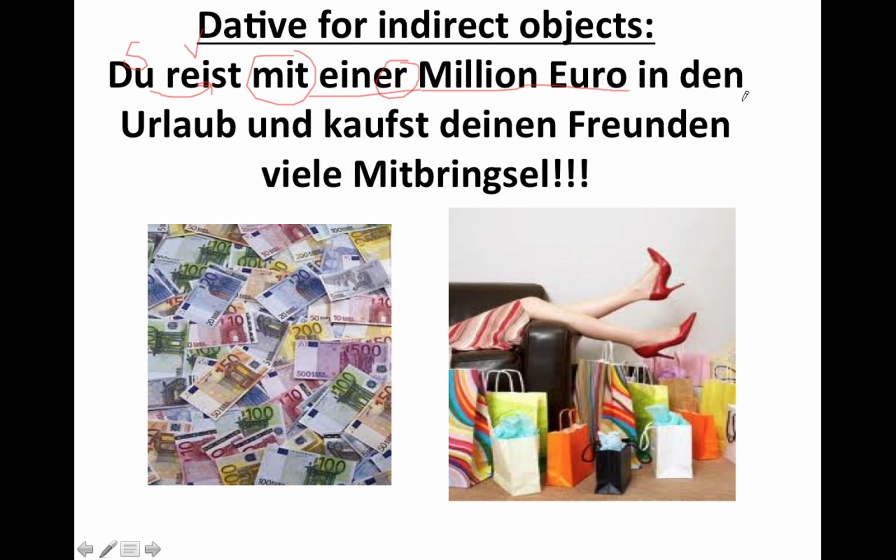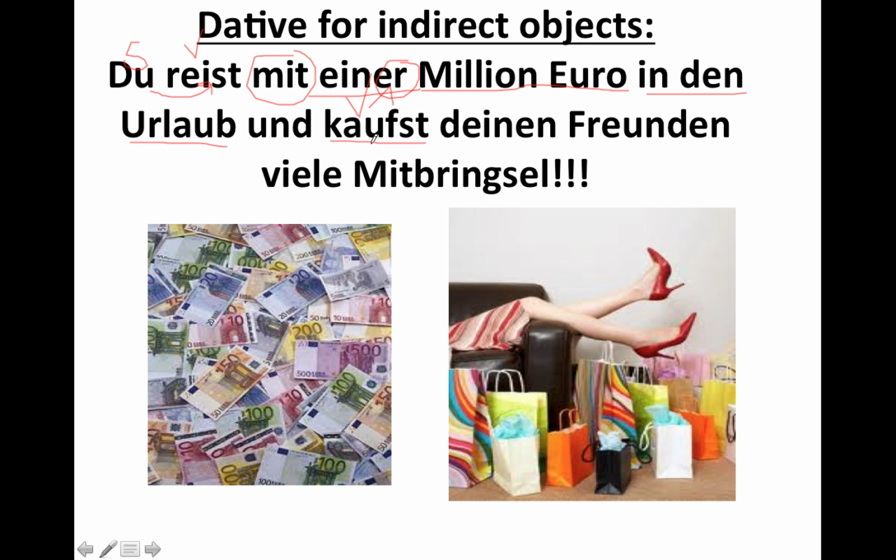Here we have in den Urlaub. In is not one of those prepositions, so we don't care. So this is another object, a locational object, where we're going into the vacation, on vacation in English. And you buy, again, here's the second verb. Again, we don't need the du because it's still the same subject and we're just connecting with und, right? Und kaufst deinen Freunden viele Mitbringsel.